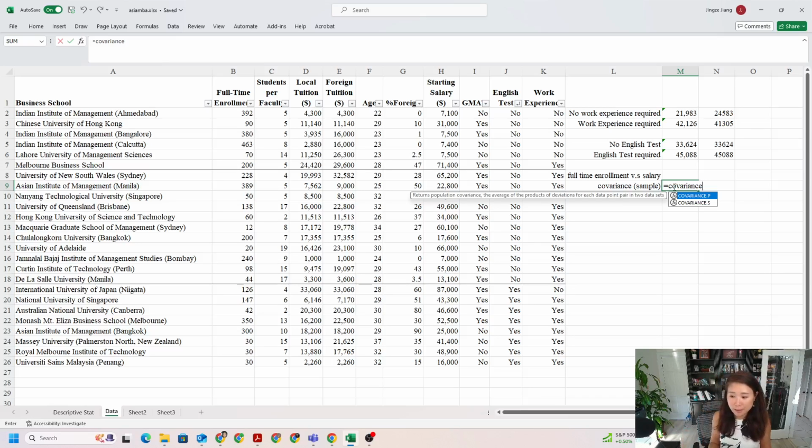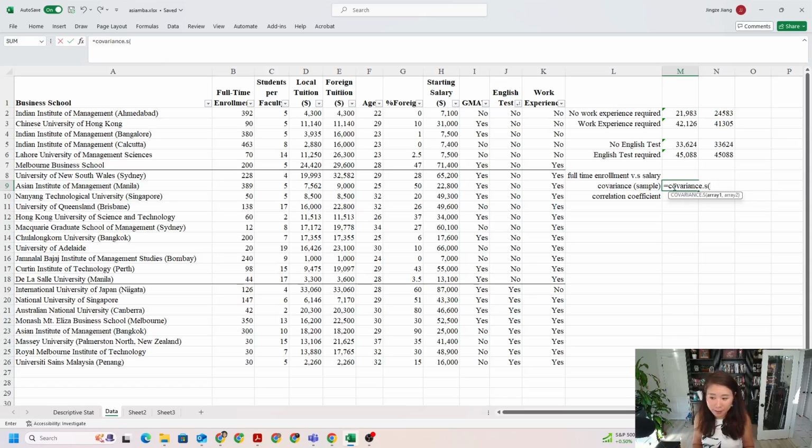The population and the sample are calculated using very different formulas because of the denominators, so you get two different answers. Therefore, Excel designs the formula depending on whether you're dealing with population or sample. If you're dealing with the population, you use the P. The P stands for population, and the S stands for sample. Like I said, in this case, we're dealing with the sample data. Therefore, we use the S, and then parentheses.